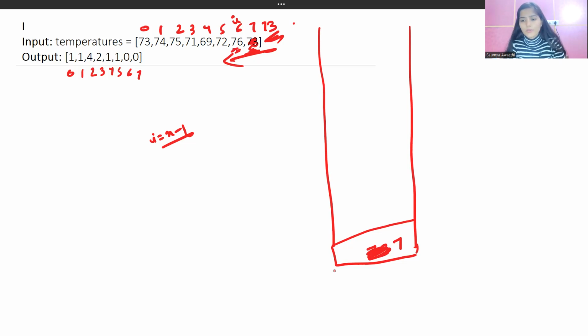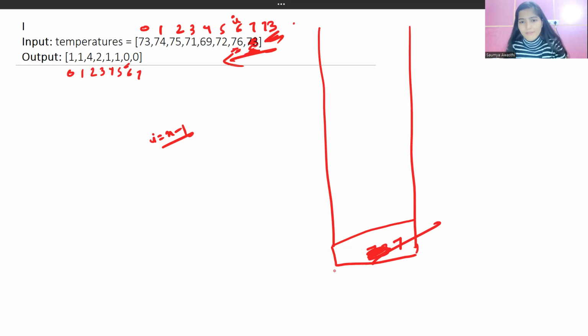So this is not satisfying our requirement. What will we do? We will just pop it out. We will just remove it. And as we didn't get anything, the value here will remain 0 only, because by default all the elements are initialized by 0 in Java, right?